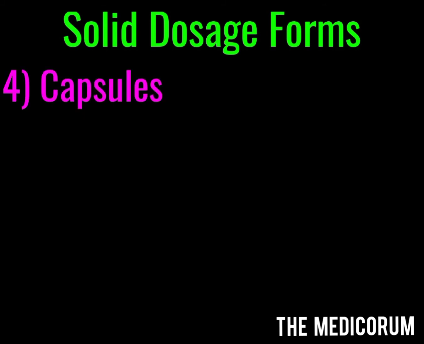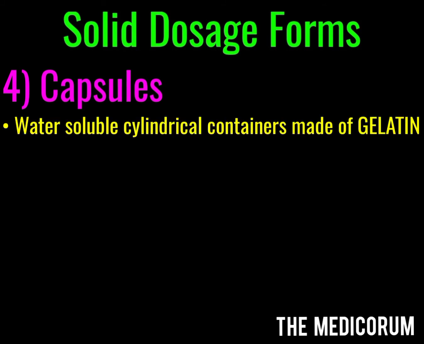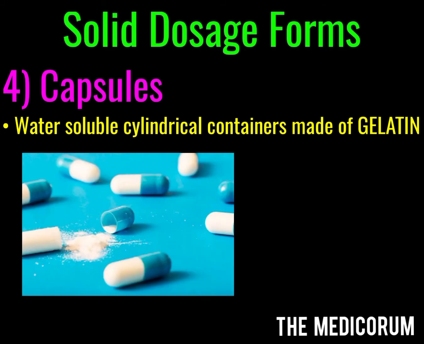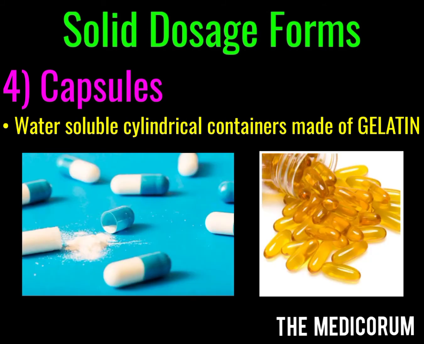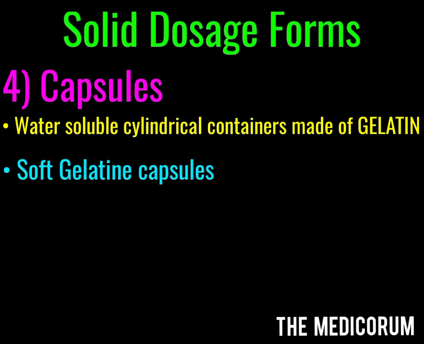The fourth classification are the capsules. Capsules are water-soluble cylindrical containers made up of gelatin, and they are filled with powdered or liquid medicament. The container dissolves on swallowing so that the drug is released into the stomach. We have soft gelatin capsules which dissolve very rapidly, and they generally contain liquid medicament.